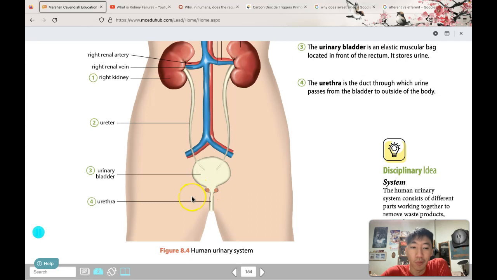But for females, they have 2 openings. The urethra and the vagina are 2 separate things, 2 separate tubes. The urethra is for the pee to go out, and the vagina is for sexual intercourse. So don't assume that the pee comes out from the vagina. It actually comes out from the urethra.